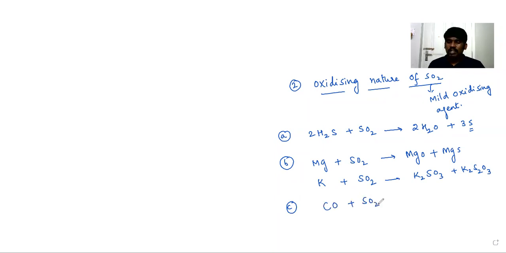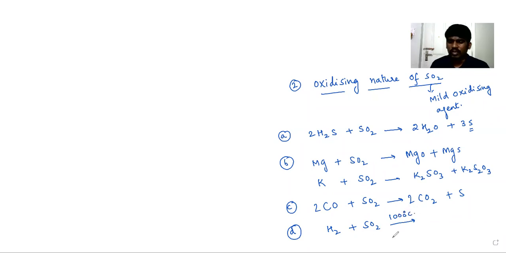CO plus SO2: carbon monoxide can be oxidized to CO2 and sulfur. If you balance it, you'll get 2 electrons. And not only that, it can oxidize even hydrogen, H2, which requires high temperature, around 1000 degrees Celsius.